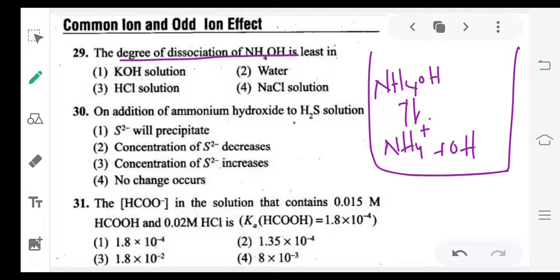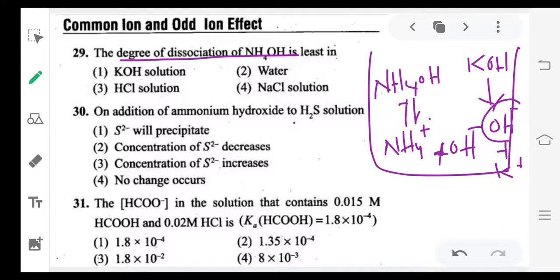There is an equilibrium between ions and undissociated molecules. Suppose we add KOH to this solution. KOH will provide OH minus ions plus K plus ions.